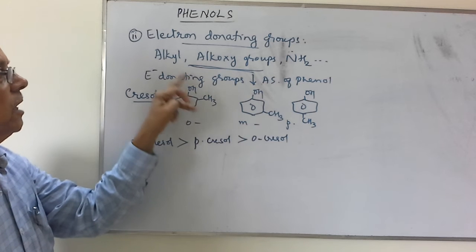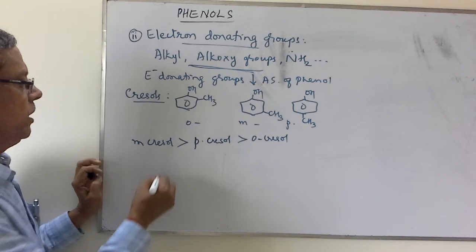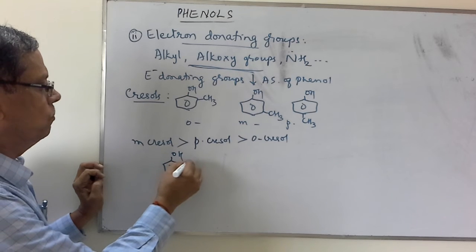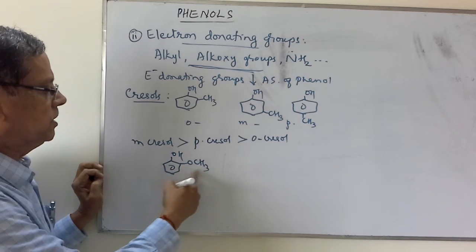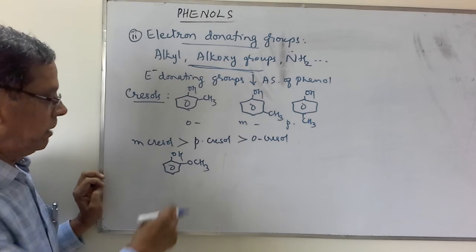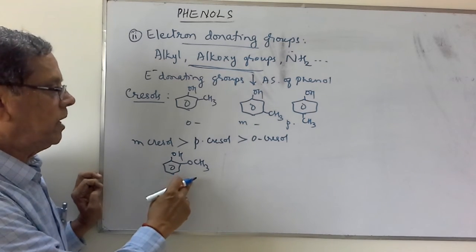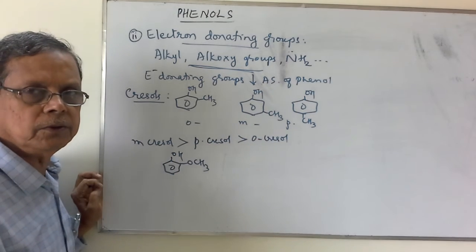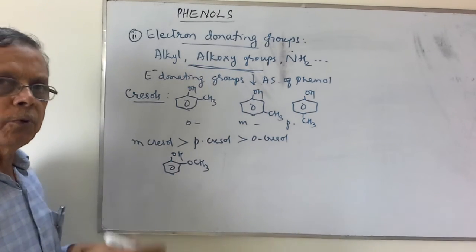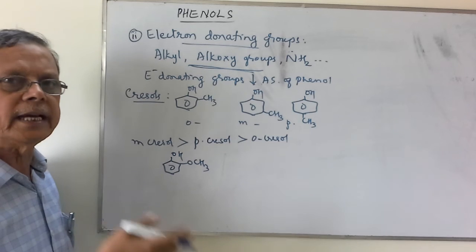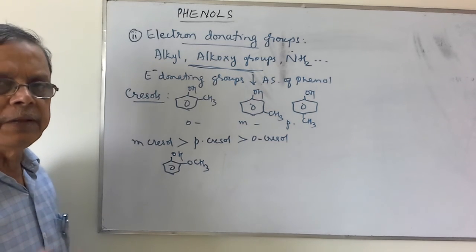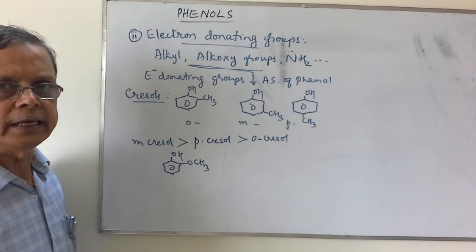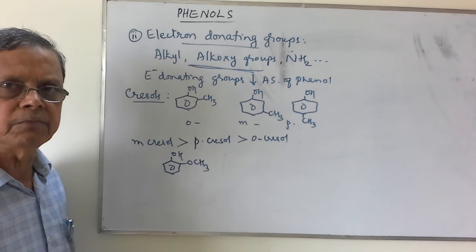So CH3 is an alkyl group. Similarly, we can consider the OH and OCH3 group. This is called the methoxy group. This will again have the meta effect more as compared to para, as compared to ortho. Suppose both groups are present, electron donating as well as electron withdrawing group. Depending on their positions, the acidic strength can be decided. That we will consider when we discuss some questions.